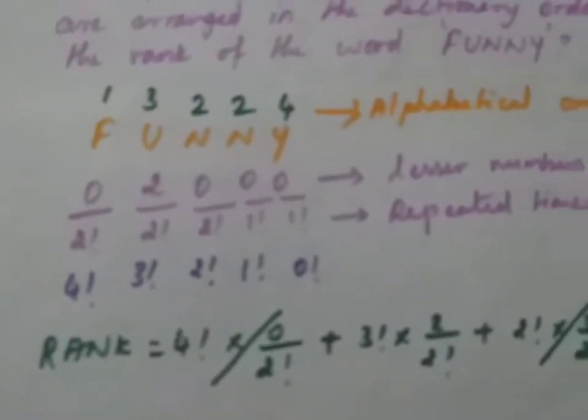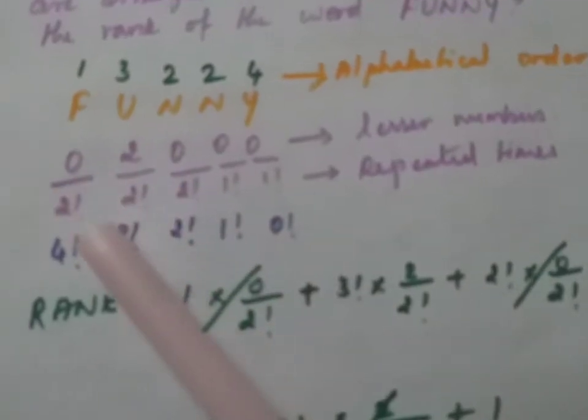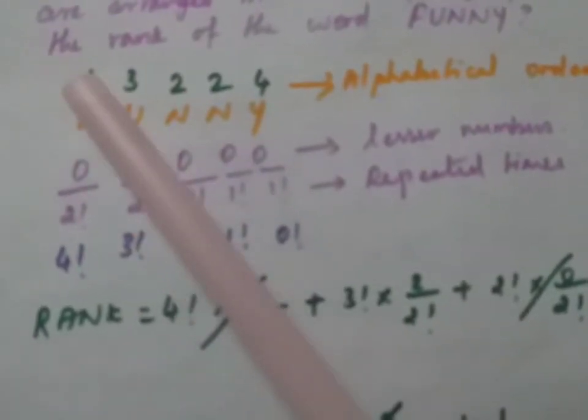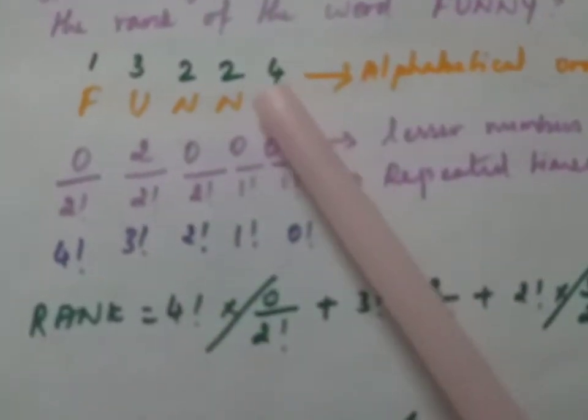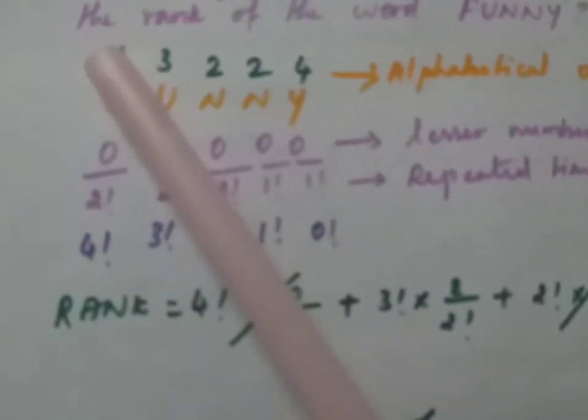Okay, the first step is to write the letters in alphabetical order. That order is nothing but the numbers only. Now take this 1 here. Less than 1, how many numbers are there on the right hand side?